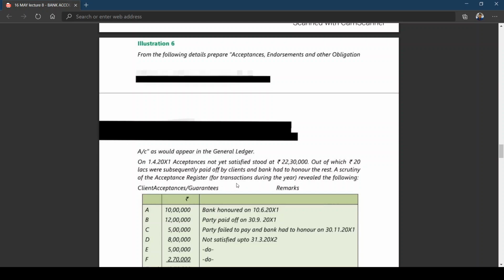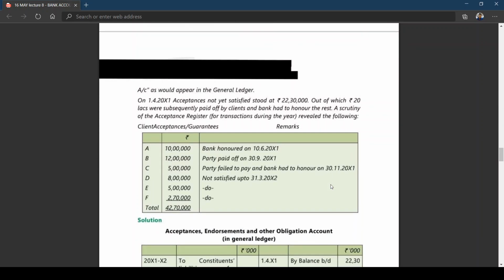A scrutiny of the acceptance register for transactions during the year revealed the following. What has been revealed? Client acceptances, guarantee. A is a client or a customer of the bank on whose behalf the bank has given the guarantee. B customer, C customer, D customer, E customer, F customer. So what are the acceptances or guarantees given? In simple words, acceptance can also be called a guarantee given by the bank, 42 lakh 70,000.